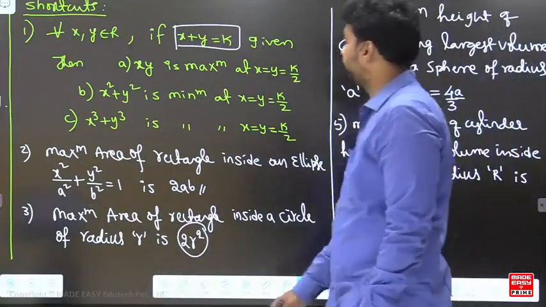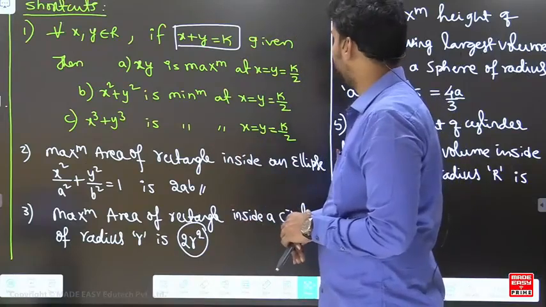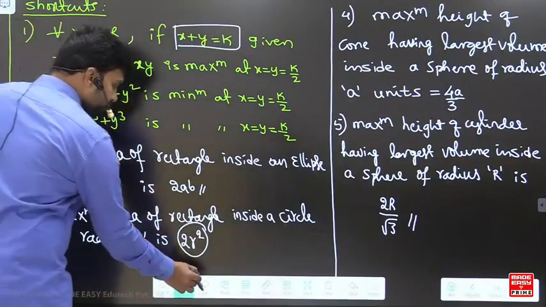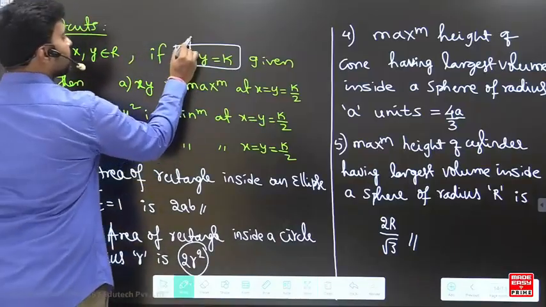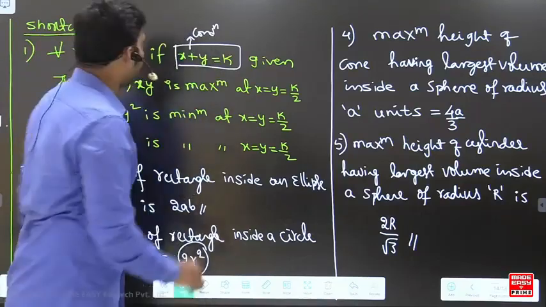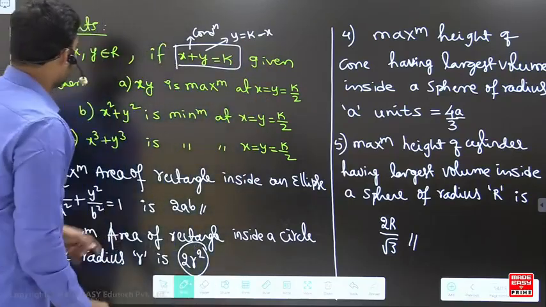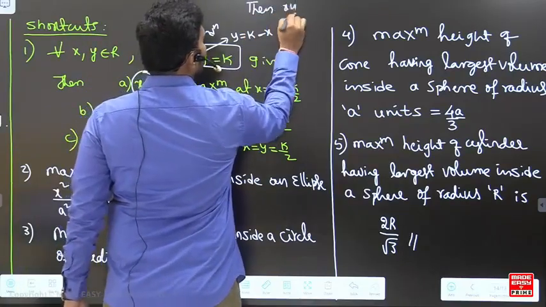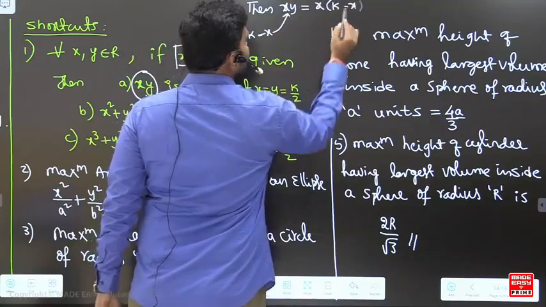So these are the shortcuts here. Let us use these cases. If you want a simple explanation of how these all come, let me explain that point. See, this is the constraint, this is the condition. What I told you: use the condition in the function. From this one, I can write y is equal to k minus x. Substitute that in xy, then xy becomes x into k minus x.